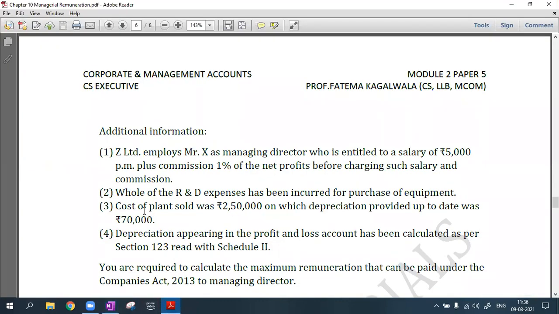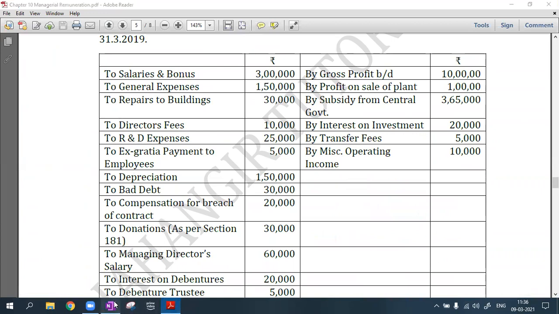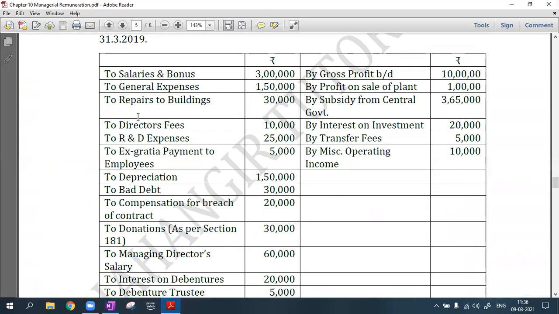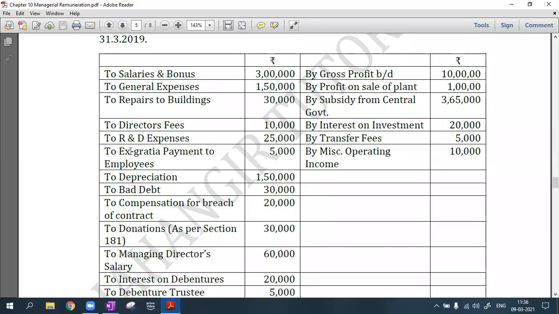Okay, so allowable expenses on the debit side: salaries and bonus, allowable; day to day general expenses, allowable; repairs to building, director's fees, allowable. Depreciation, they are telling me... sorry, R&D expense and ex gratia payment to employees cannot be allowable expenses, because R&D expense is a capital expense in nature.